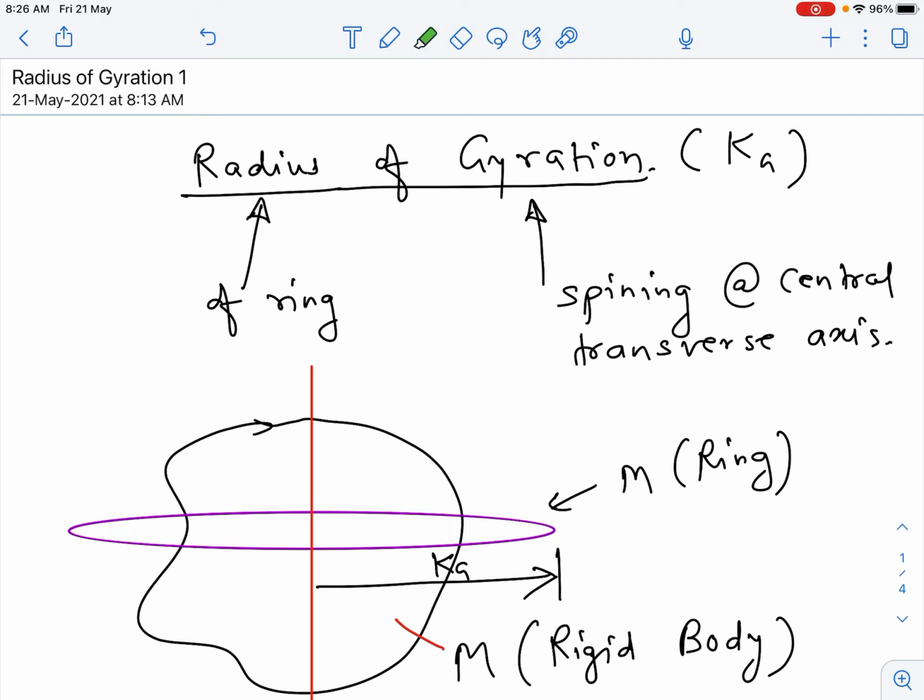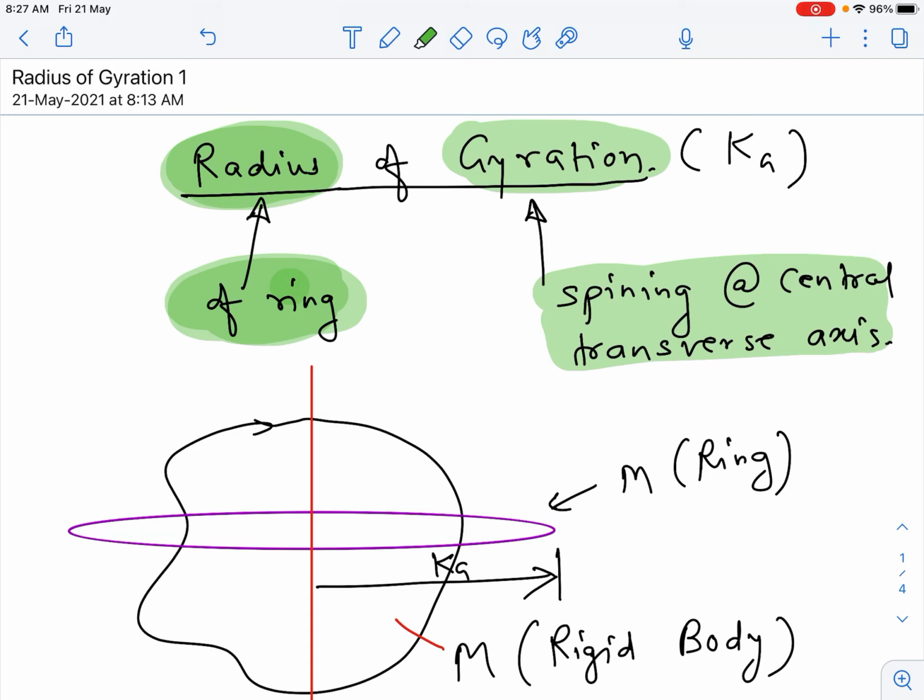This is called a radius because it is an equivalent ring having that radius, that is why it is called a radius. And secondly, gyration means whirling, spinning. So spinning about the central transverse axis, that is why the word gyration has been used.